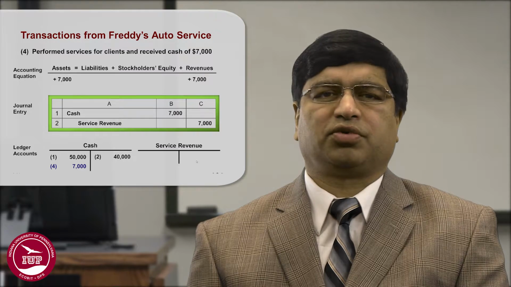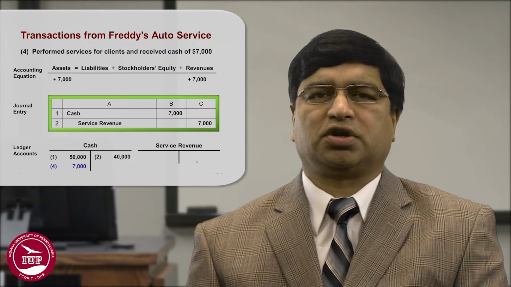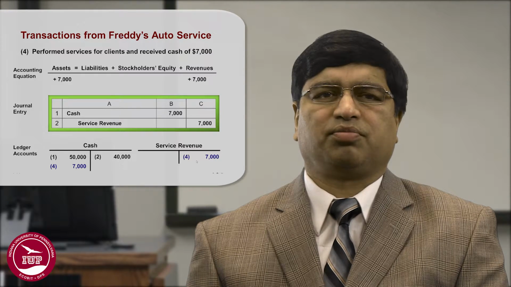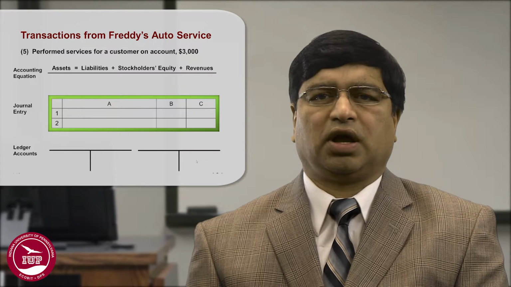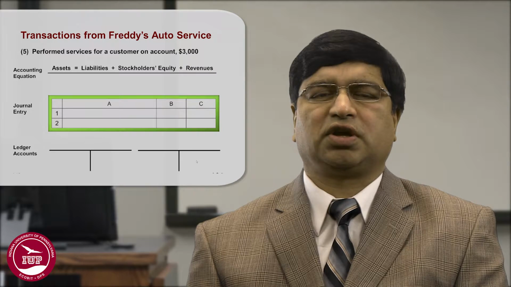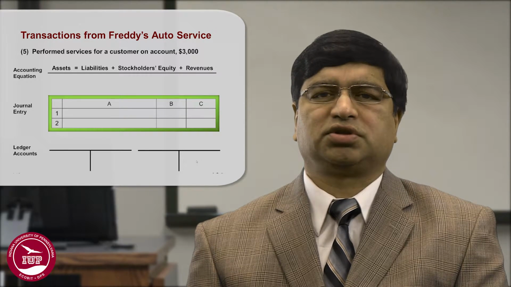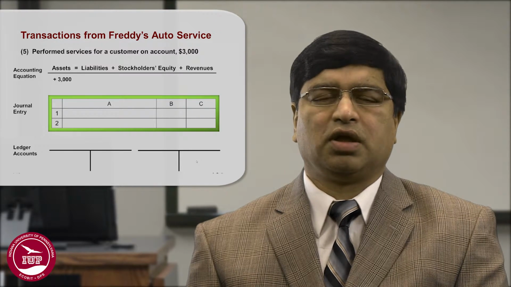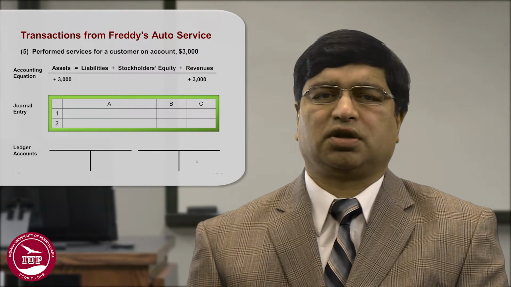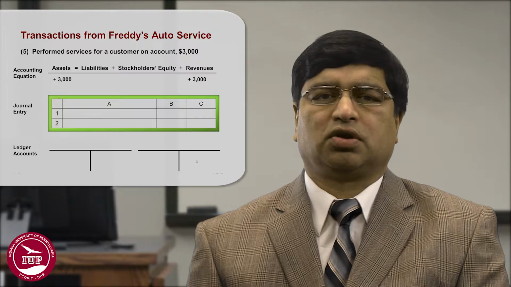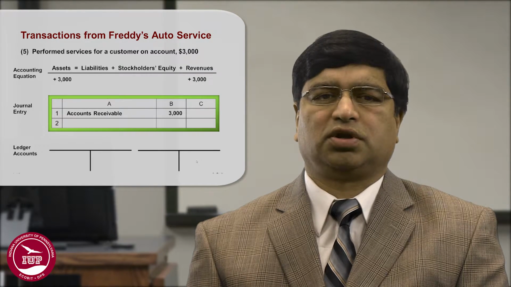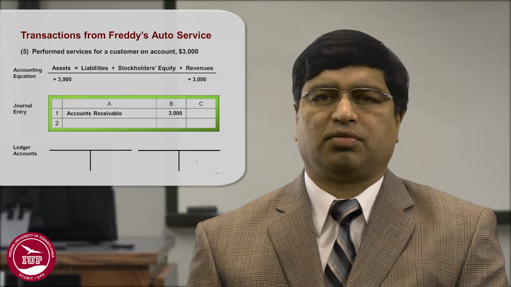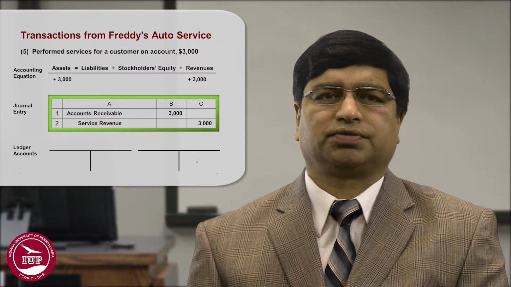Here is another example where you perform services for customer on account. So in this case, again, two accounts are impacted, assets as well as revenue, but you have not received cash, but a promise to receive the money in the future, which is called the accounts receivable. So the other account that is affected is the service revenue. So if you look at the account receivable, you will debit it by 3,000 and then credit service revenue by $3,000.